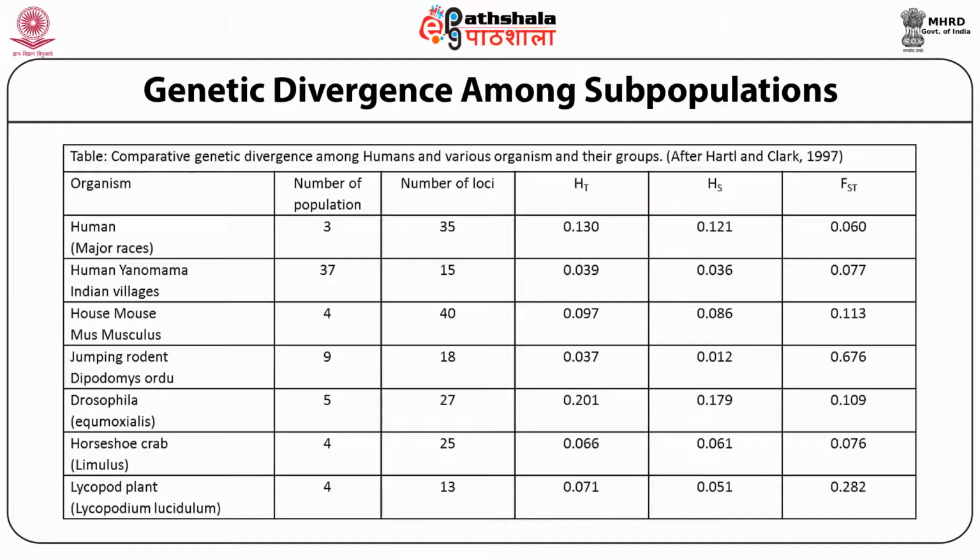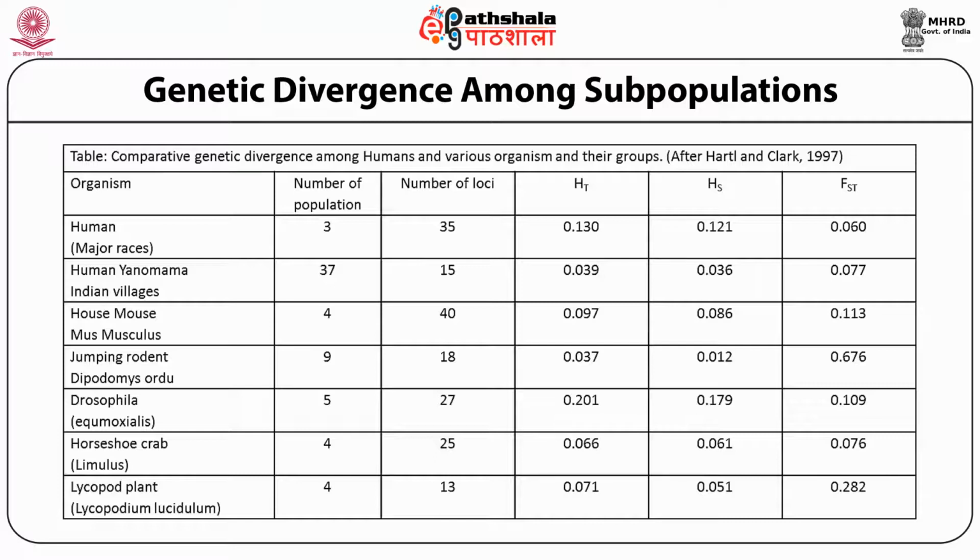Values of FST for other organisms are quite variable, presumably because FST is influenced by the size of subpopulations, which is a major determinant of the magnitude of random changes in allele frequency, by the amount and pattern of migration between subpopulations, and by other factors including natural selection.